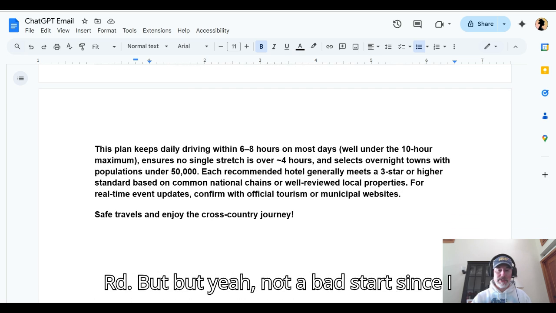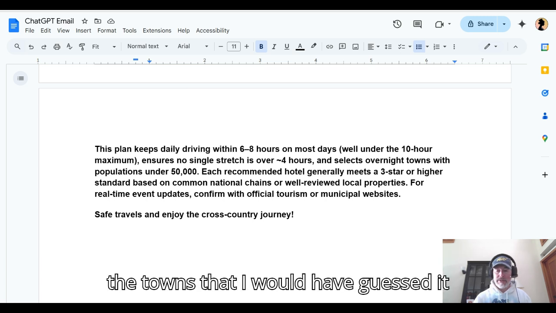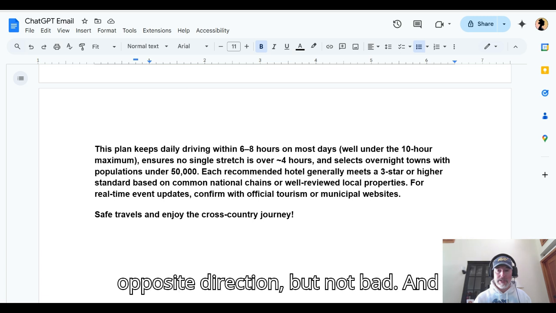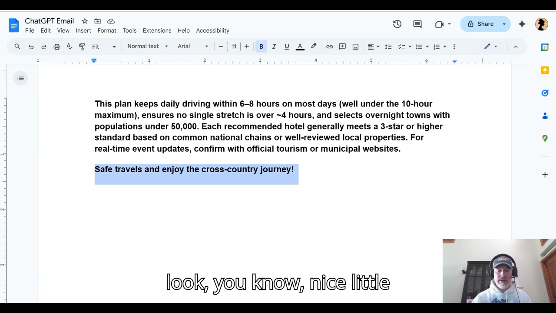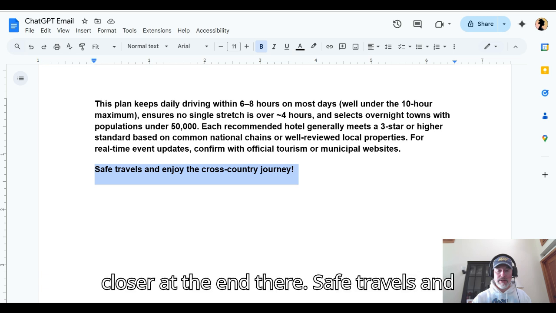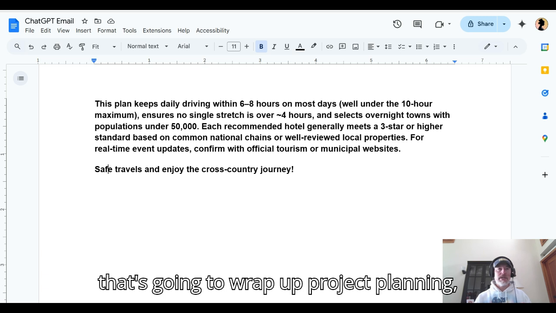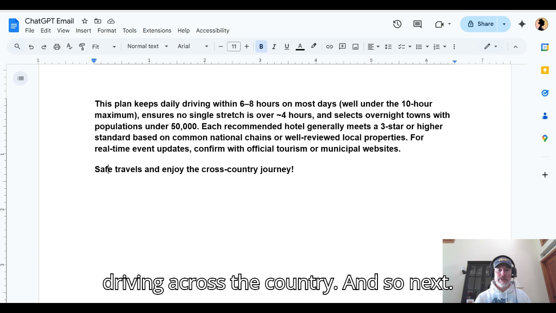But yeah, not a bad start, since maybe I could have named like 3 of the towns that I would have guessed it would have had me stop in, just because I've done this route once before in the opposite direction. But not bad. And nice little closer at the end there. Safe travels and enjoy the cross country journey. Cool. So that's going to wrap up project planning, timelines, and milestones with our little fun example of driving across country.